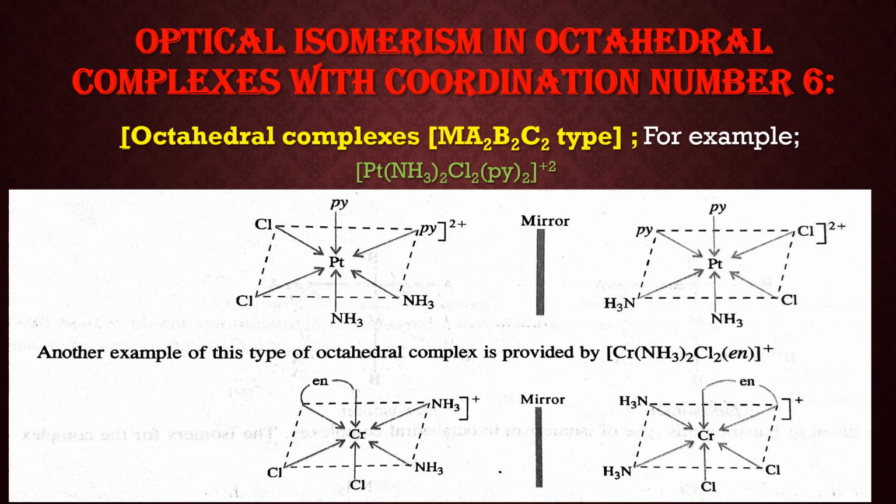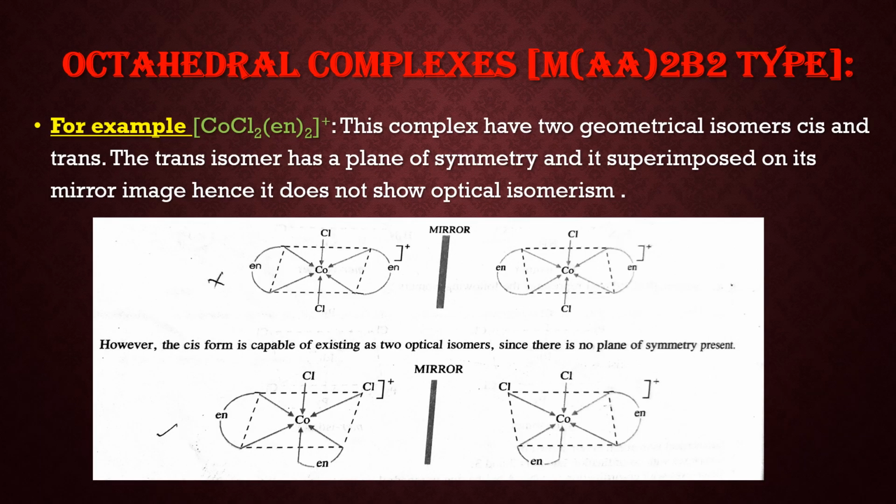Another example of this type is [Cr(NH3)2Cl2(en)]. Here again both the isomers are non-superimposable on each other. They are mirror images and non-superimposable, so they are optical isomers of each other. That is, one is dextrorotatory and the other one is levorotatory. Now the next one is octahedral complexes of M(AA)2B2 type. AA means symmetrical bidentate ligand. An example is [CoCl2(en)2].